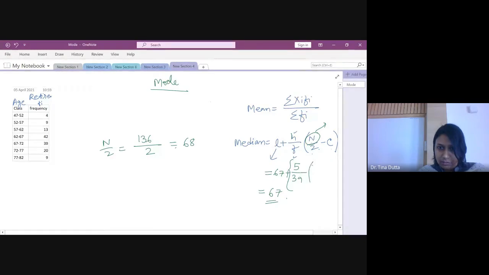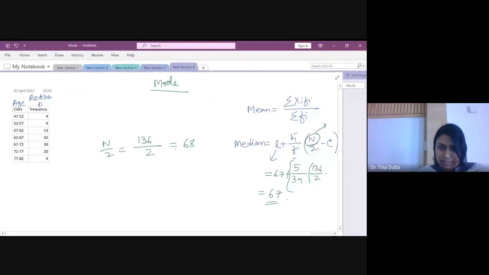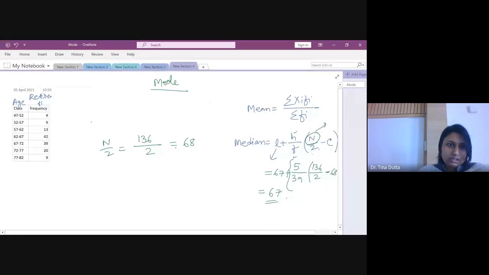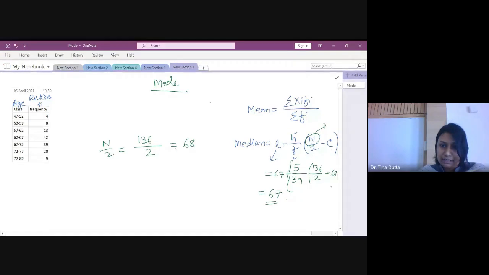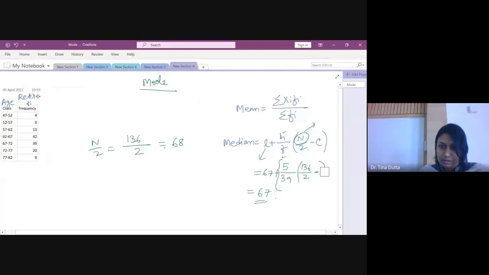You can write this 136 divided by 2 minus c, and c is 68. This is the CF of the previous class. You have 68, and this is CF of previous class, right? So I wrote this directly. 136 divided by 2 is 68. So 68 minus 68 will be 0. So this whole part will be 0. So median will be 67. No, median is not 67.13, but median will be 67.